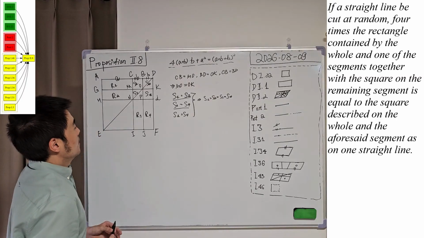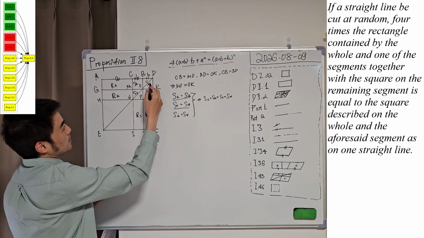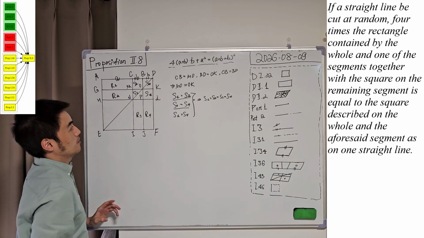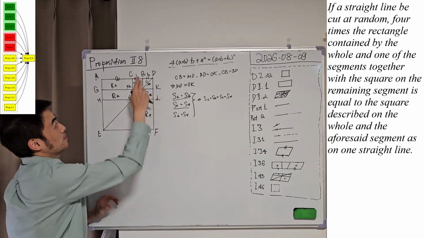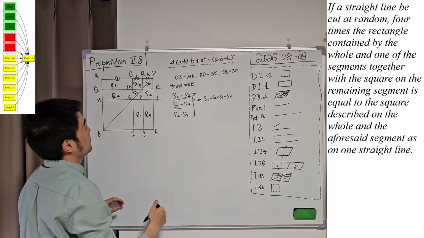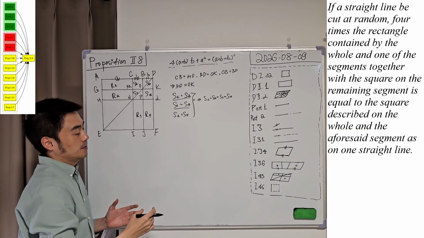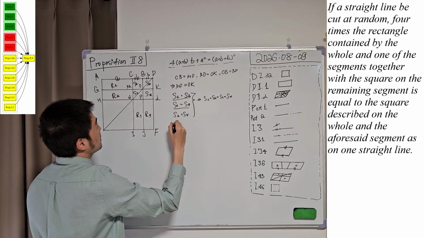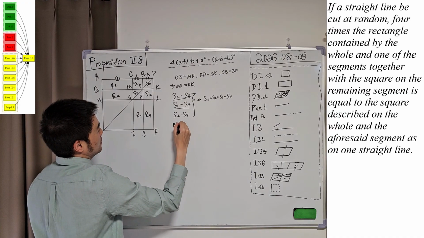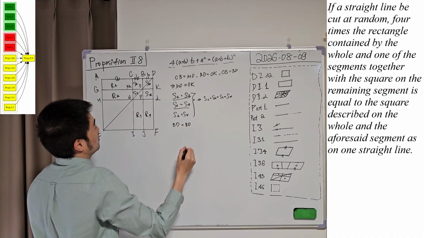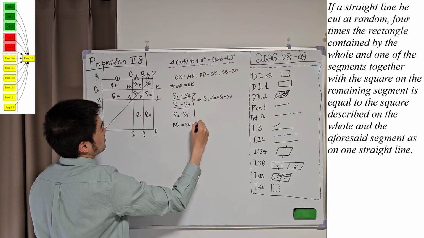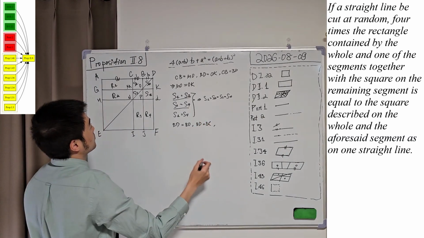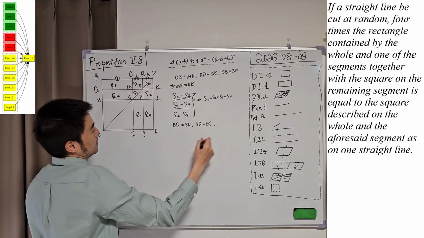Correct? And we have proved that OD is a square and NO is another square. So S2, S3 are two squares. If you can't remember, just review proposition 4 from book 2. We have proved it. So a square must be equilateral because of definition 22. This is the definition of a square. So we know that in this square, BD equals BO, correct? And we also know that BD equals BC, plus we know that BO equals CM.